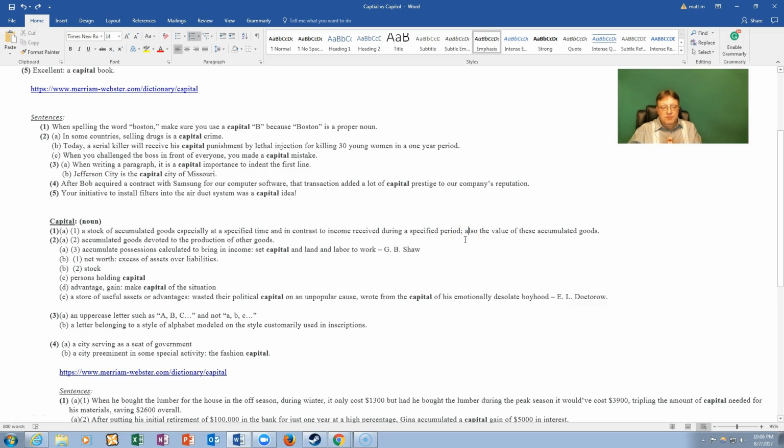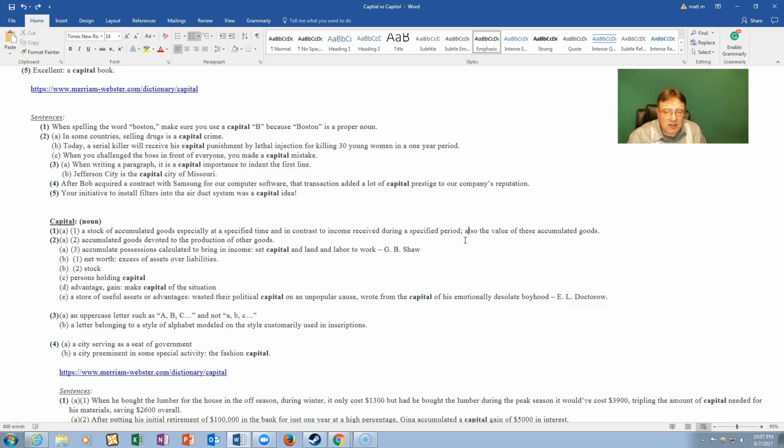So that means you have an amount, a stock of goods that you have been keeping or you have accumulated or have received or have gone to get in some way. And you know that when you get them at a specific time, it affects how much money it is worth in some way. That's what it means in contrast or in difference to something received during a specific period, a certain time.